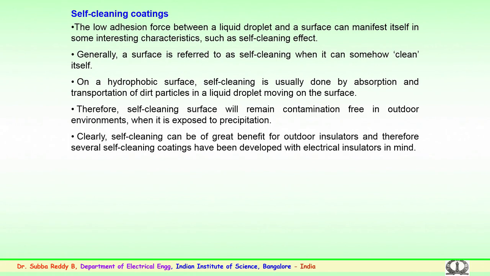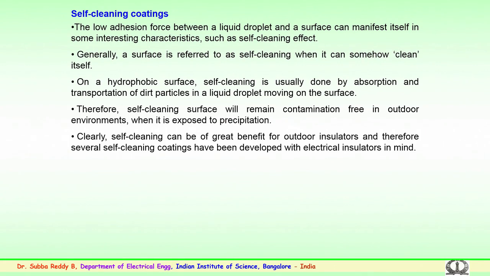On a hydrophobic surface where a water repellent force is observed, self cleaning is usually done by absorption and transportation of dust particles in a liquid droplet moving on the surface. So, on a contaminated surface, small droplets move with the contamination. Therefore, a self cleaning surface will remain contamination free in outdoor environments when exposed to precipitation.